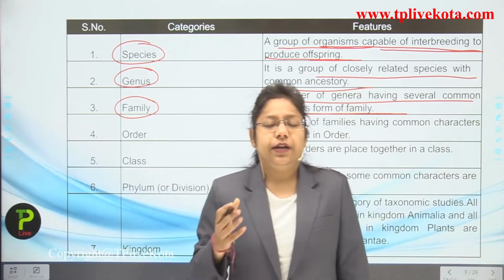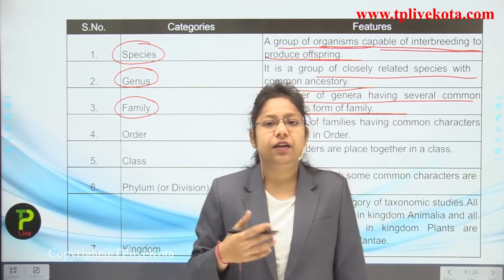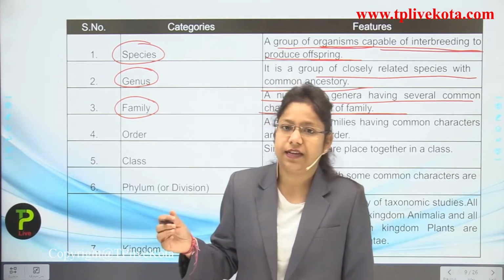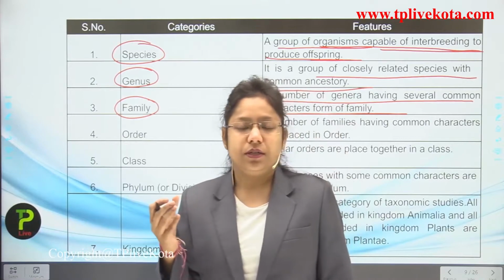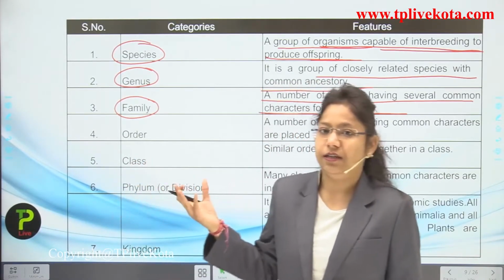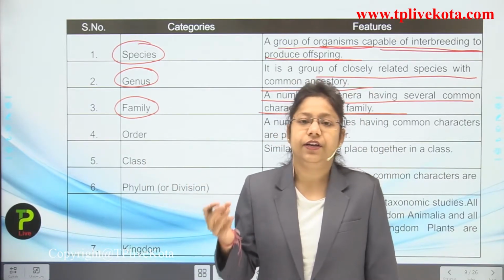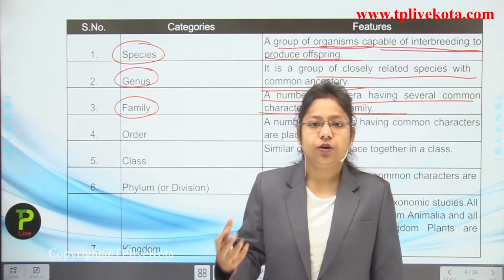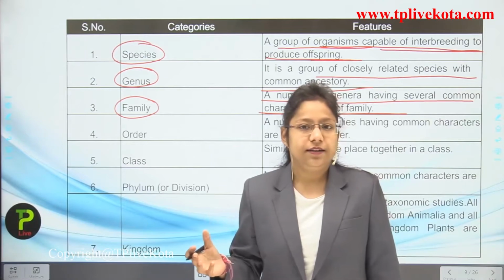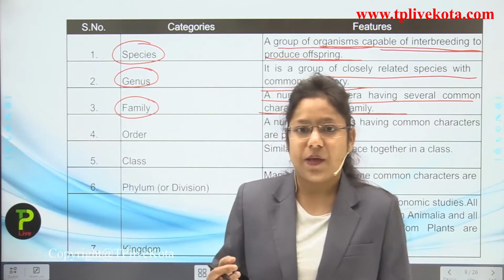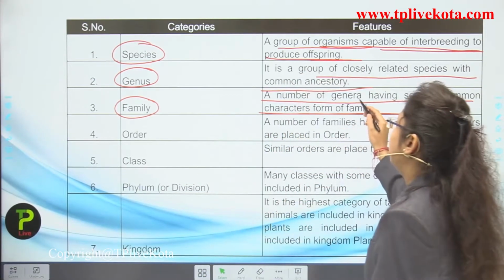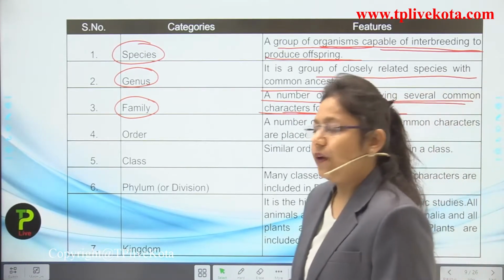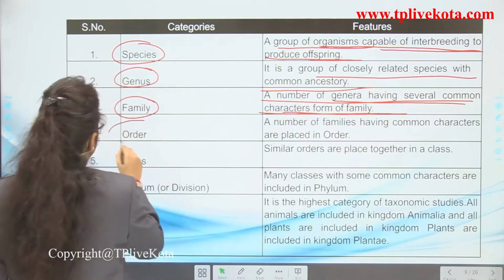What is family? A number of genera having several common characters form a family. As I told you, I live in the Goyal family. The Goyal family has some characteristics, like we all have brown eyes, we all have curly hair, we are all short in height, and we are fair in color. These are characteristics which are common in all the organisms of a particular family. So a number of genera having several common characters form what? Family.